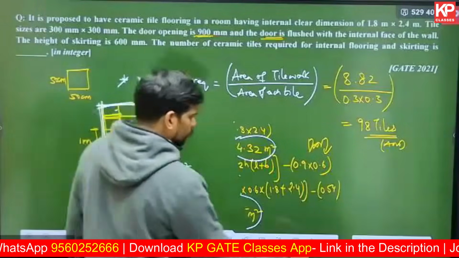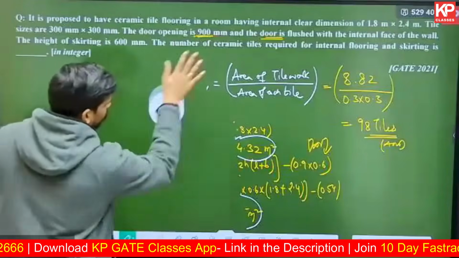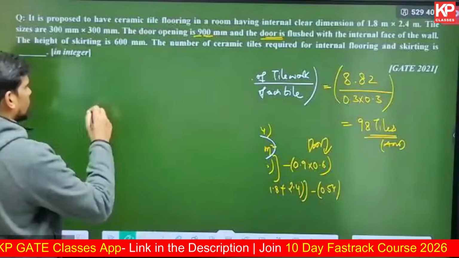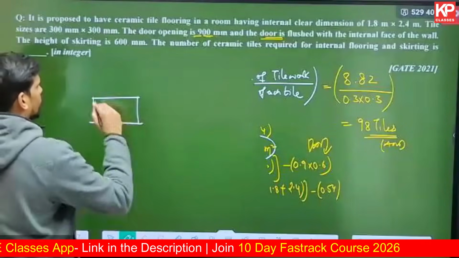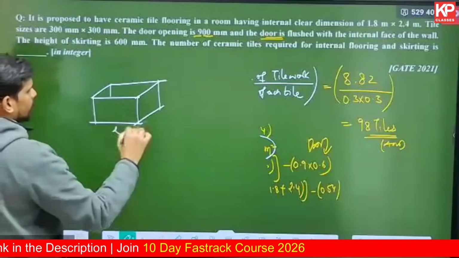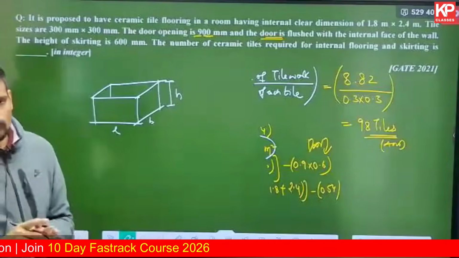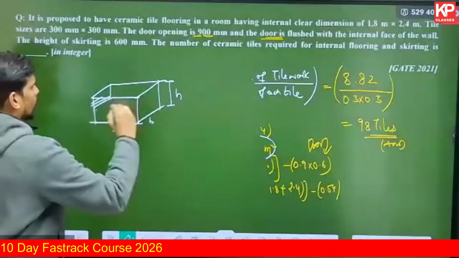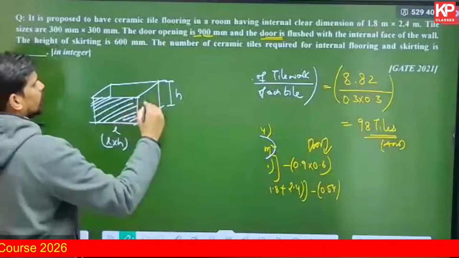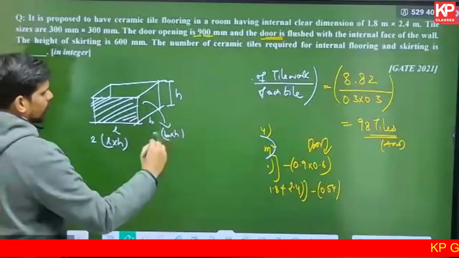Mira, for you, why are we getting 2h in the height in the book? So let me explain that part also. In a cuboid, for the wall area, this is L, this is B, height is H. There will be two long walls and two short walls in a cuboidal room. Long wall has a dimension of L into H, so this is L into H area. The area of the short wall will be B into H. There will be two long walls, there will be two short walls.